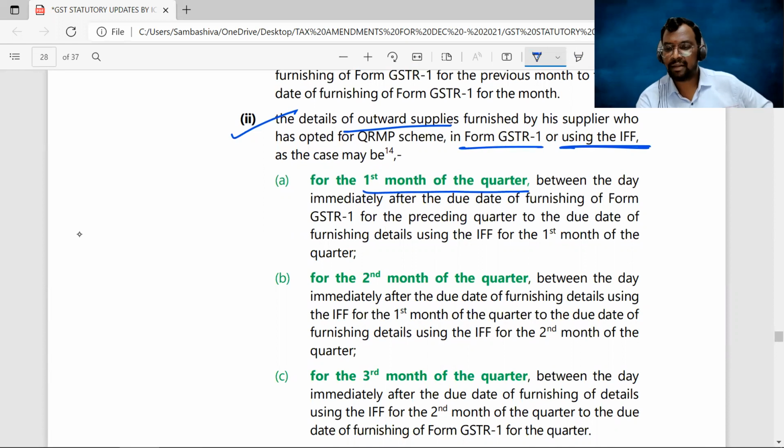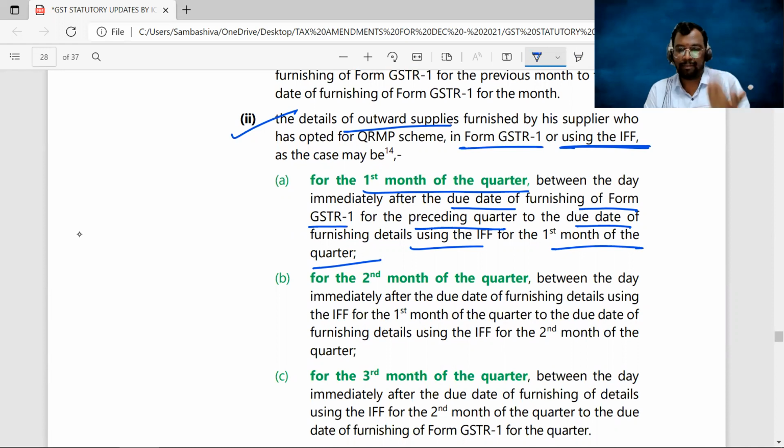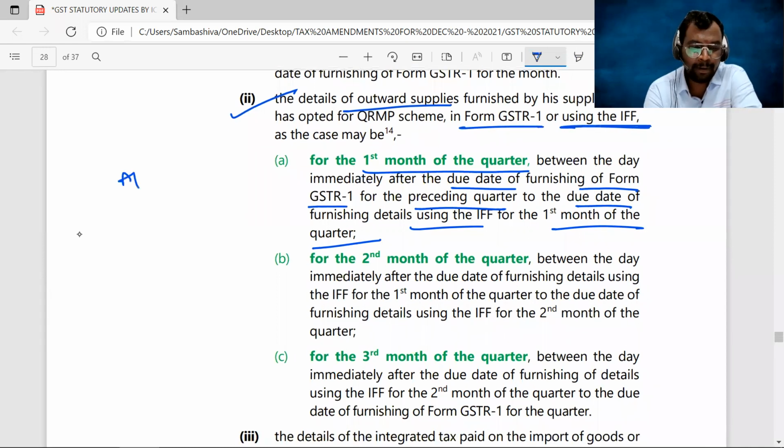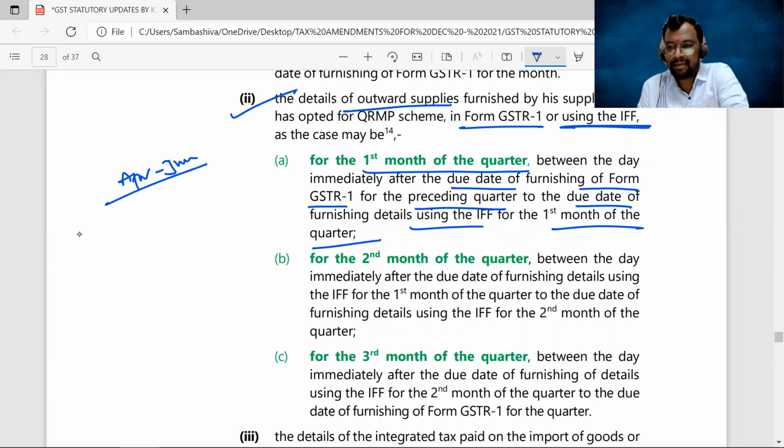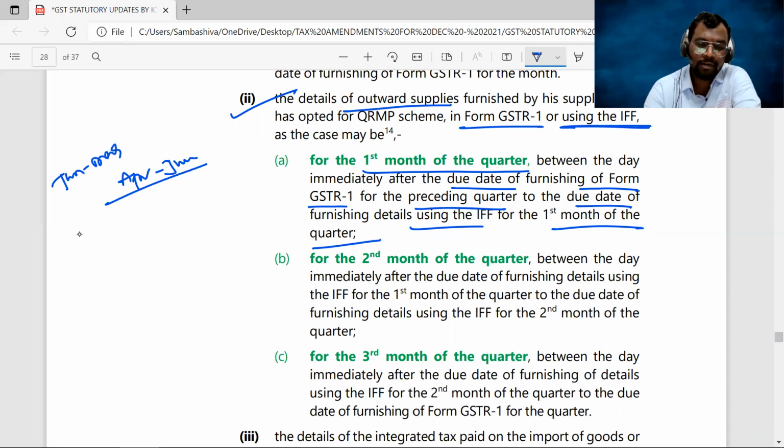Clear, sir? Next. For the first month of the quarter, it is between the due date immediately after the due date of furnishing of GSTR 1 for the preceding quarter till the due date of furnishing of the details by using IFF for the first month of the quarter. That means, see, for April to June, the first quarter, you are opting for the QRMP scheme. Now, when is GSTR 2B available, and what details are available in that GSTR 2B? You can see the wordings here: between the day immediately after the due date of the furnishing of GSTR 1 for the preceding quarter. What is the preceding quarter? January to March.